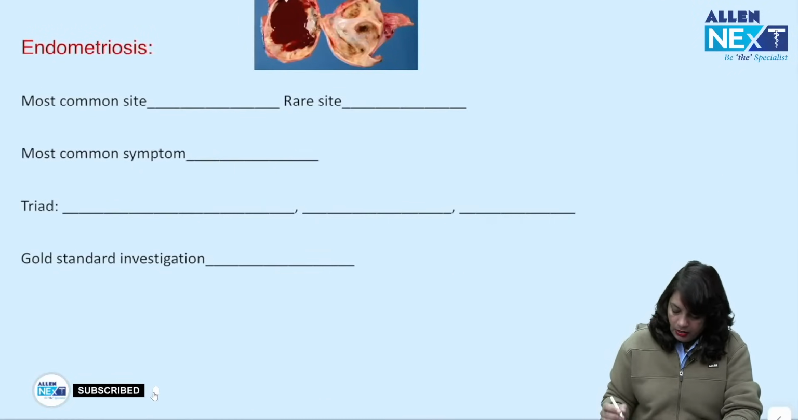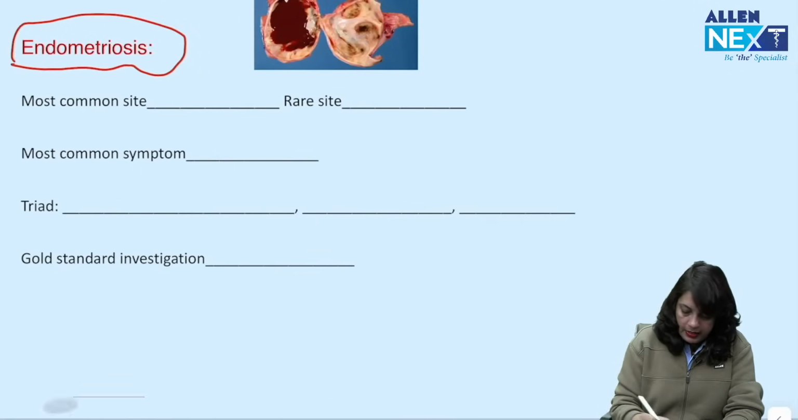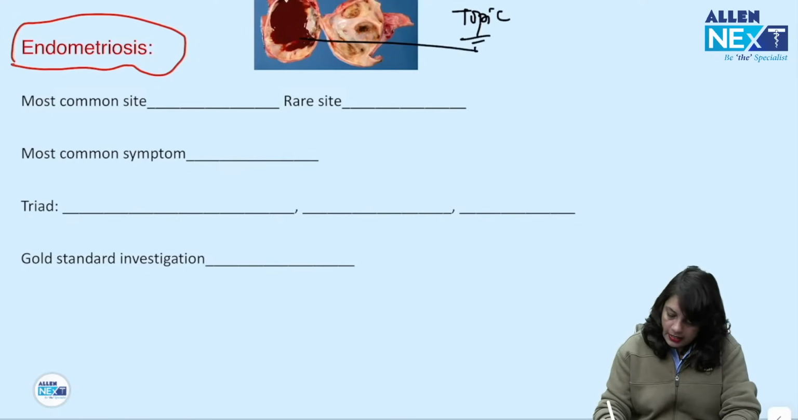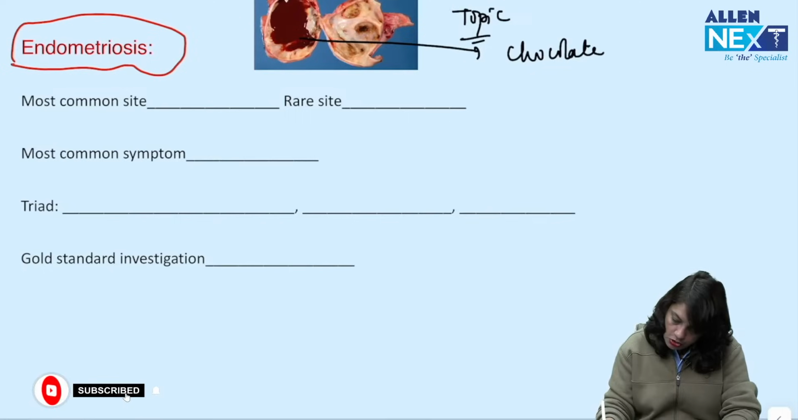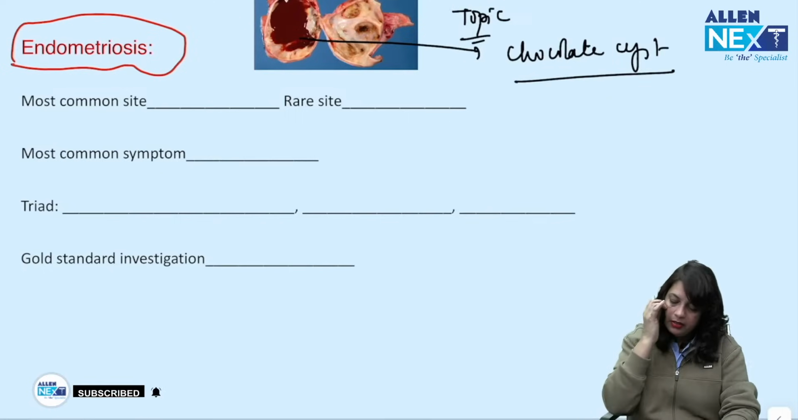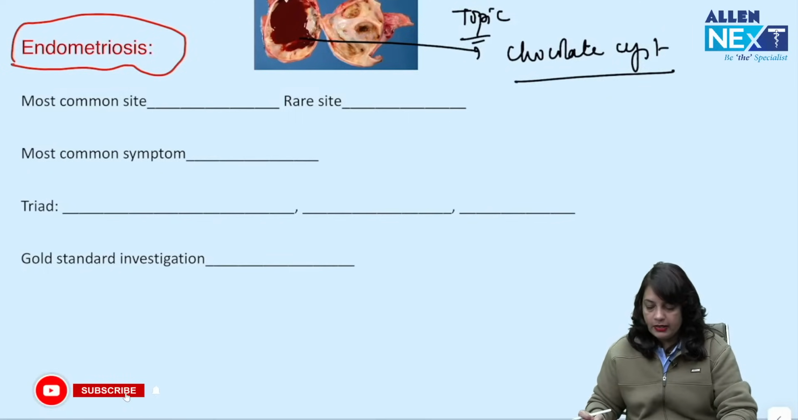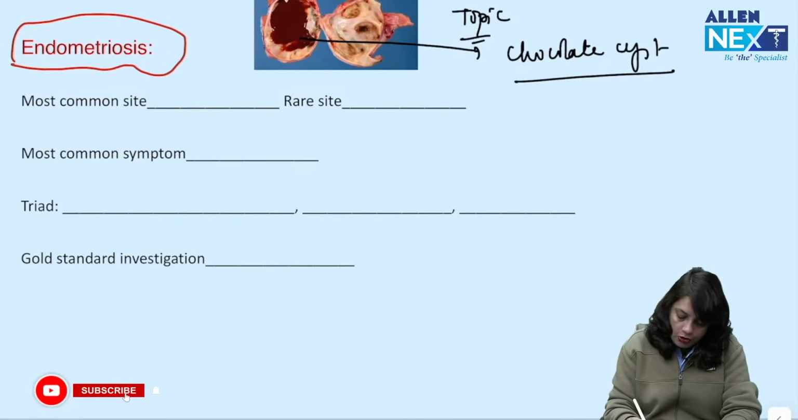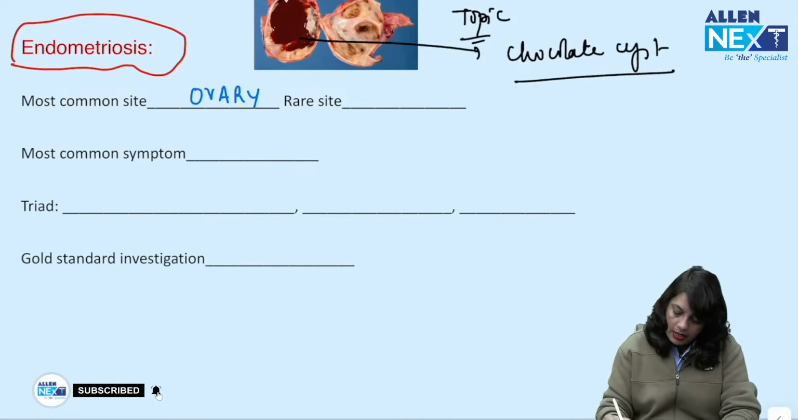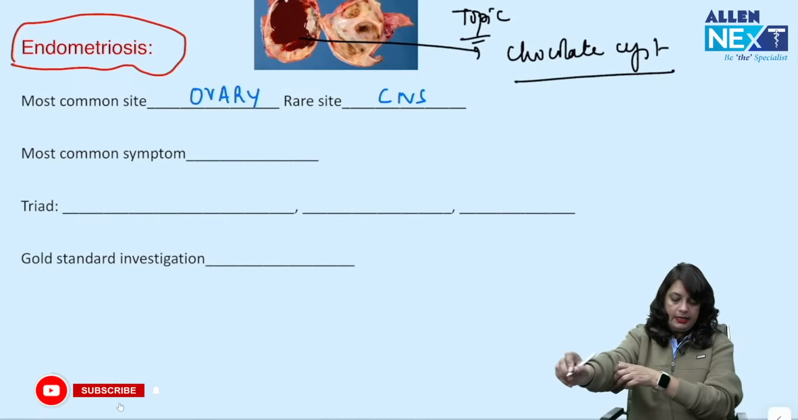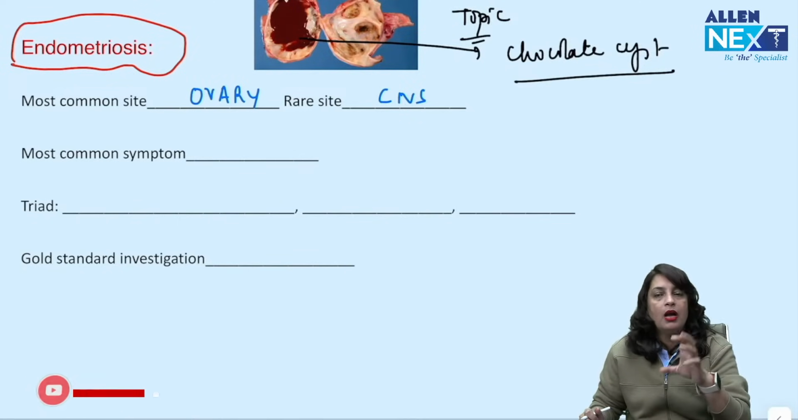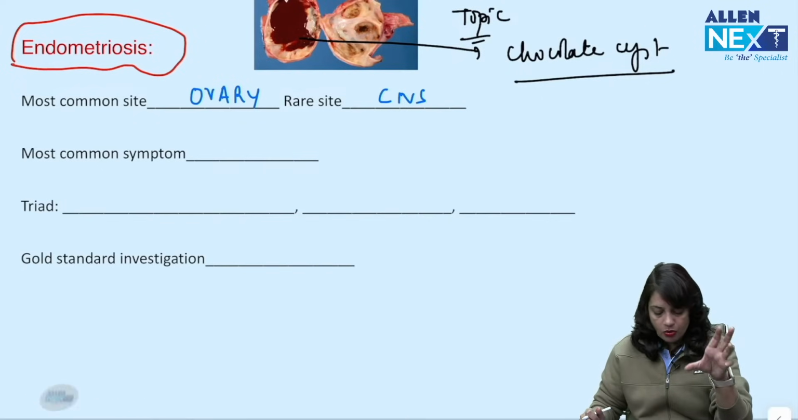Next topic I have taken up is endometriosis. So you can see there is a chocolate cyst of the ovary. Why is this chocolate colored? Because of the hemosiderin. So the most common site for endometriosis is the ovary, and the rare site is CNS. Endometriosis means presence of endometrial glands and stroma outside the uterine cavity. So the most common site is the ovary.